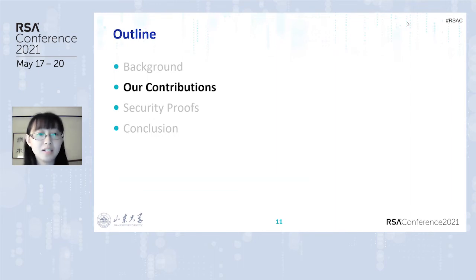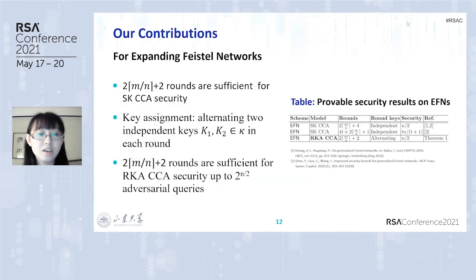The second part is our contributions. In this paper, we study related-key security of generalized Feistel networks using expanding round functions. For expanding Feistel networks, we pinpoint that the ceiling of 2m divided by n, plus 2 rounds, is sufficient for single-key CCA security.